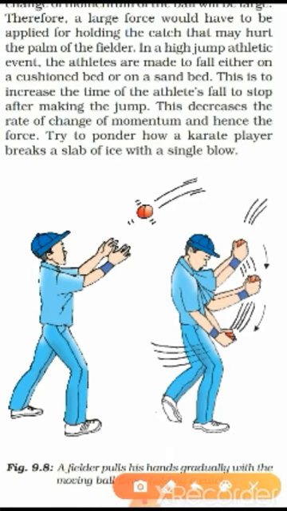If we increase the time period to stop the ball by applying a constant force, then the impact on the hand will be less. So if he stops it in a smaller period of time, the impact will be more. So this is the application of Newton's second law of motion.